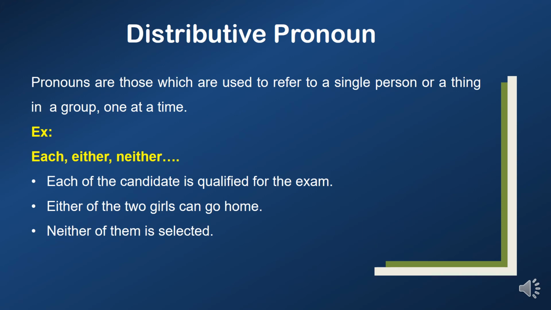Next one, either of the two girls can go home. Either is a distributive pronoun. The next one, neither of them is selected. Neither is a distributive pronoun.